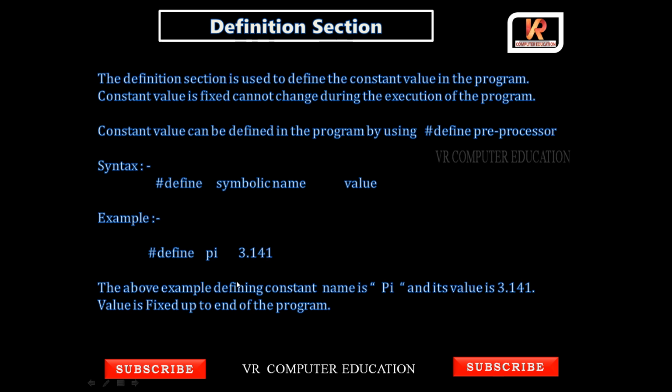The above example defines a constant name, pi, and its value is 3.141. The value is fixed until the end of the program. So the definition section is to define constant values in the program.